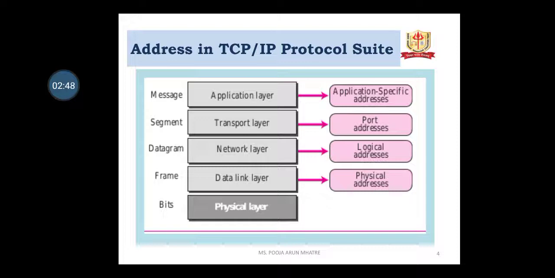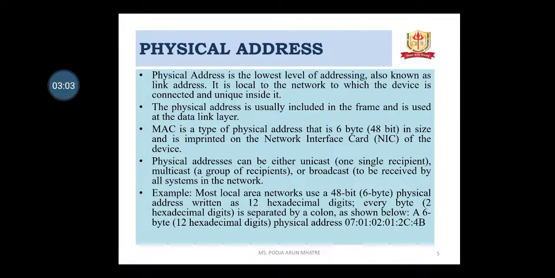The application layer provides a message, the transport layer provides a segment, the network layer provides a datagram, the data link layer provides frames, and the physical layer provides data in the form of bits. The address at the data link layer is called the MAC address.